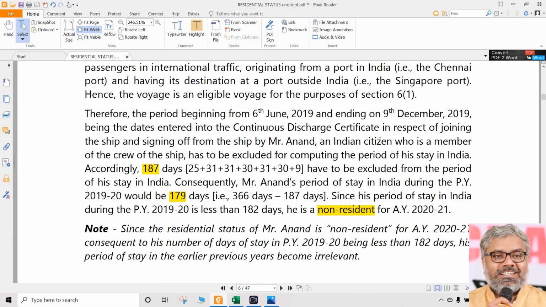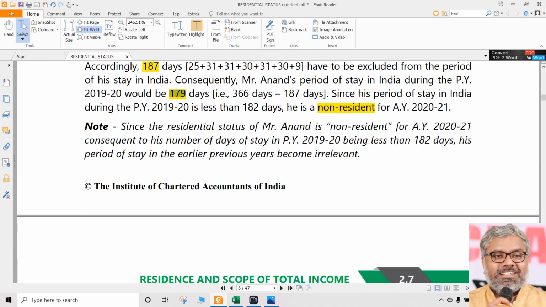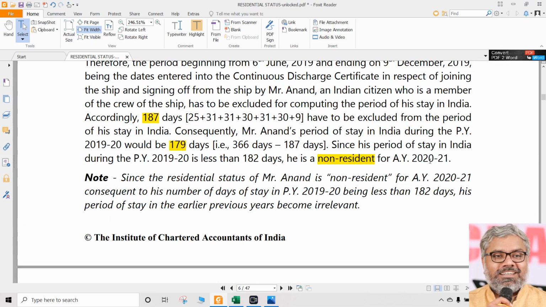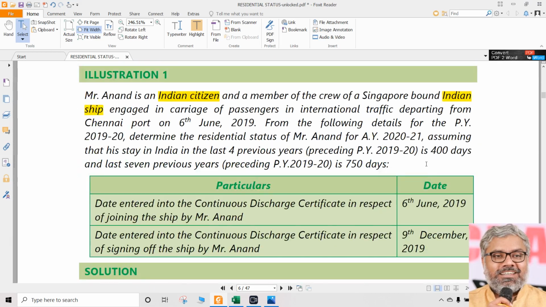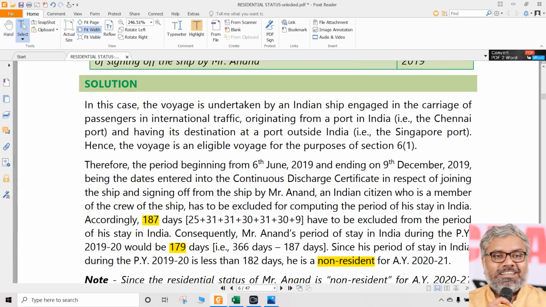Basically, only the first condition is applicable for him, which means how many days he stayed in India should be at least 182 days. Whereas he stayed in India only for 179 days. Means he is a non-resident automatically. That is the position, and we have to write this here as a note also. Since the residency status of Anand is non-resident, whatever the number of days in earlier previous years becomes irrelevant. 7 years he was there, 4 years he was there, all those things become irrelevant. So the data will be given, though it will not be useful for actually determining the residential status.